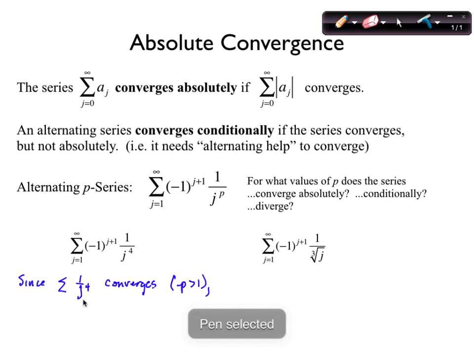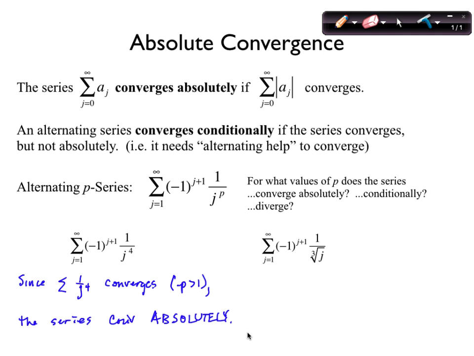So since 1 over j to the 4th converges, P is greater than 1, the series converges absolutely. Does it make sense? Whether it alternates or not, 1 over j to the 4th will converge. Therefore, this series converges absolutely.